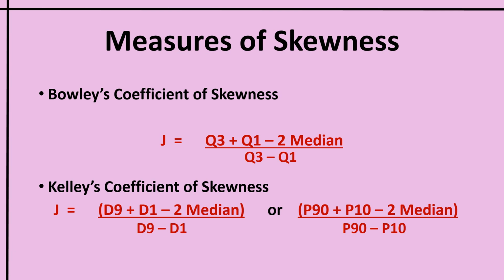Or we may also use percentiles. According to Kelly, we may also use percentiles for finding the skewness. If we are using the percentiles, the formula will be P90 plus P10 minus 2 median divided by P90 minus P10. So here the 90th percentile and the 10th percentile are used instead of the 9th decile and 1st decile.